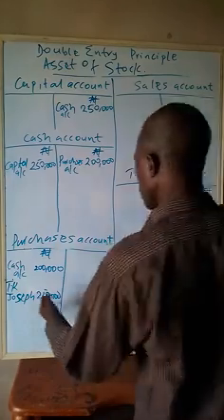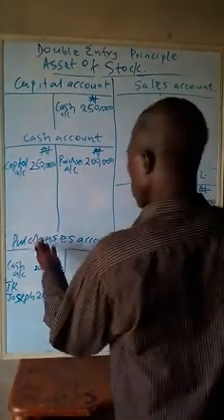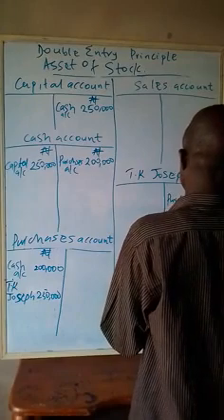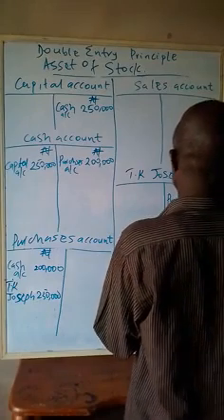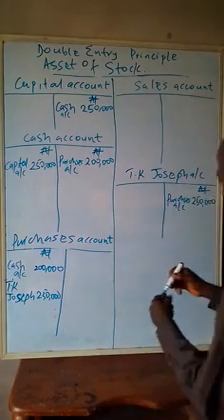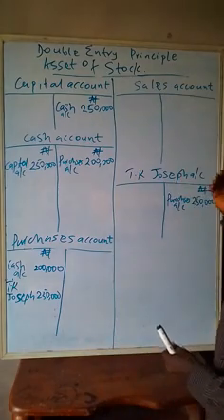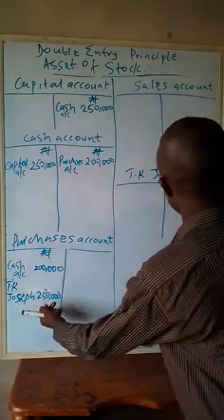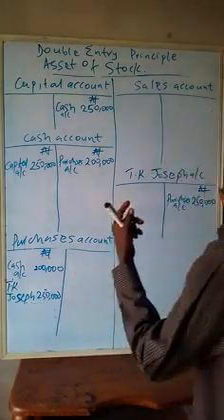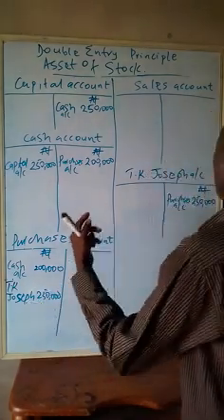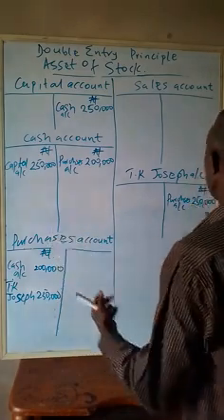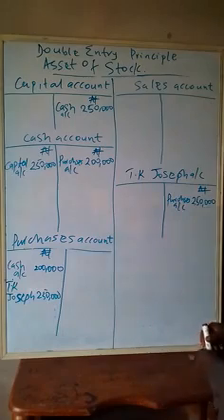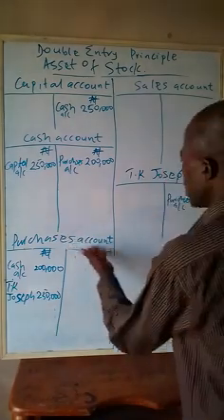This is a Nigerian currency, naira. What's the corresponding entry? Purchases account. Look at it. The same amount, double entry. A single transaction that involves double entry with the same amount. 250, 250. TK Joseph account, purchases account.